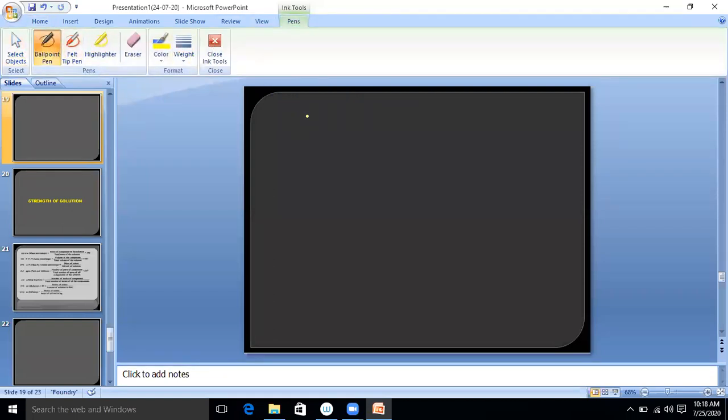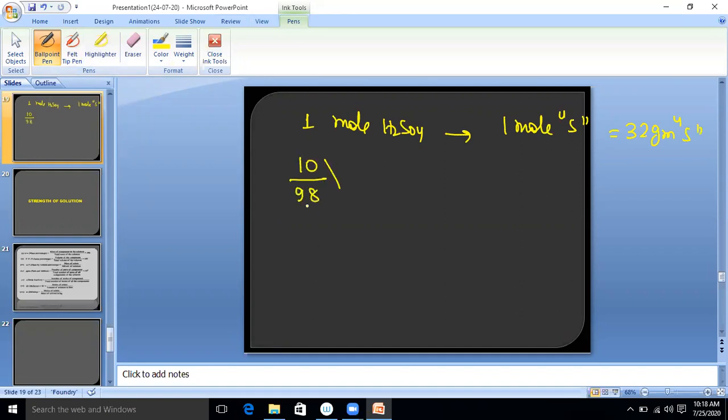So 1 mole H2SO4 contains how many mole of sulfur? 1 mole sulfur means how many gram sulfur? 32 gram sulfur. We have how many mole? That is 10 upon 98, where 98 is the molecular mass. 10 upon 98 mole H2SO4 requires how many mole? 10 upon 98 multiply 1 mole sulfur.